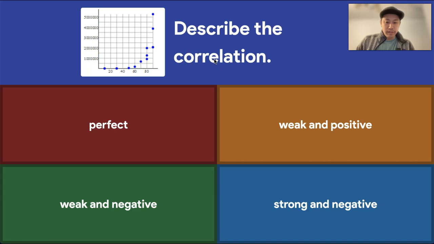So this one we do have to distinguish between strong and weak. So let's see. From left to right, you can maybe draw a line like this. This correlation fits better with a curve. But if you were drawing a straight line with your line of best fit, it should probably be weak and positive. It's going up from left to right, but then you have a lot of points that are slowly increasing all the way towards the end here, and then they kind of bump up. So we'll say it's weak and positive.